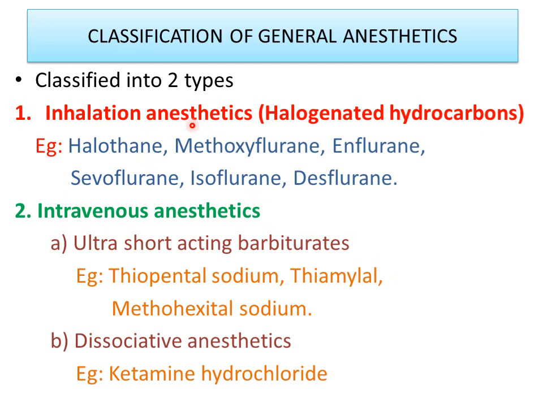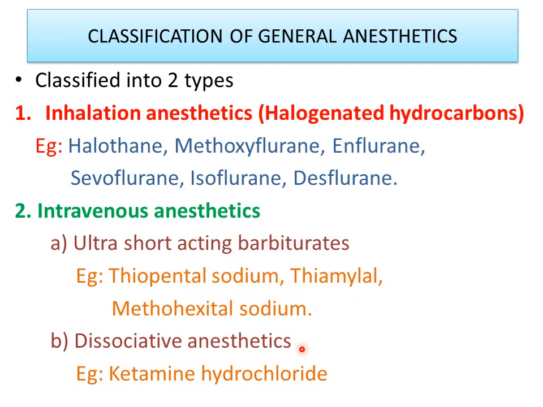And the next one is intravenous anesthetics. The intravenous anesthetics are again classified into two categories: ultra short acting barbiturates, which we already studied under hypnotics and sedatives. So what are the examples? Those barbiturates which are substituted with sulfur come under the category of ultra short acting barbiturates. The three examples are thiopental sodium, thiamylal, methohexital sodium.